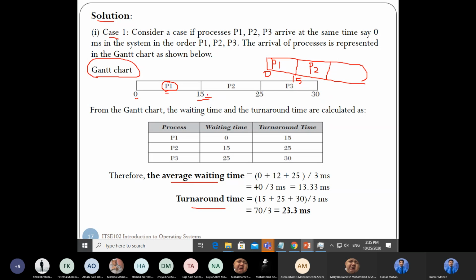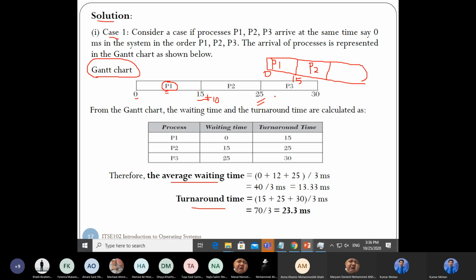Now I will add 10 to this, because the process time for P2 is 10. So what is 15 plus 10? It is 25. That means P2 will execute up to 25, because its starting time is 15. 15 plus 10 is 25.